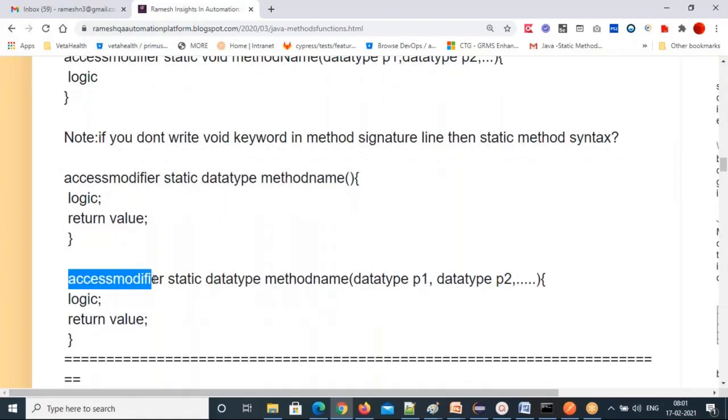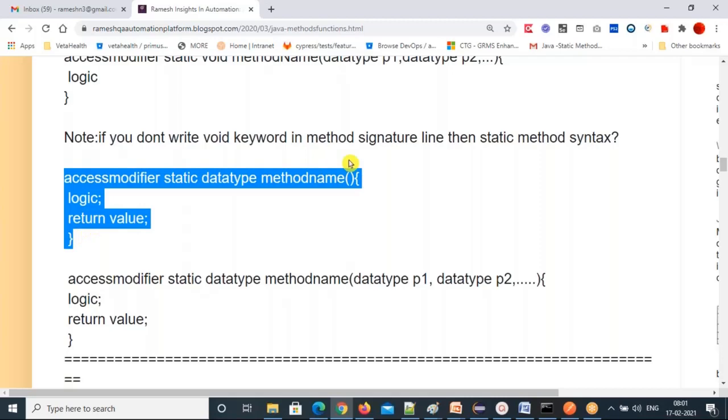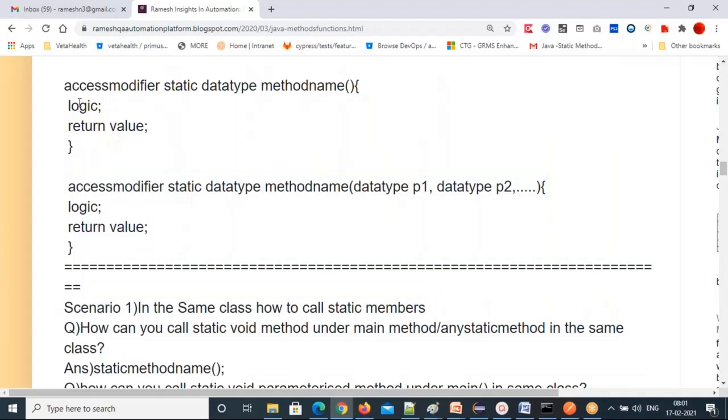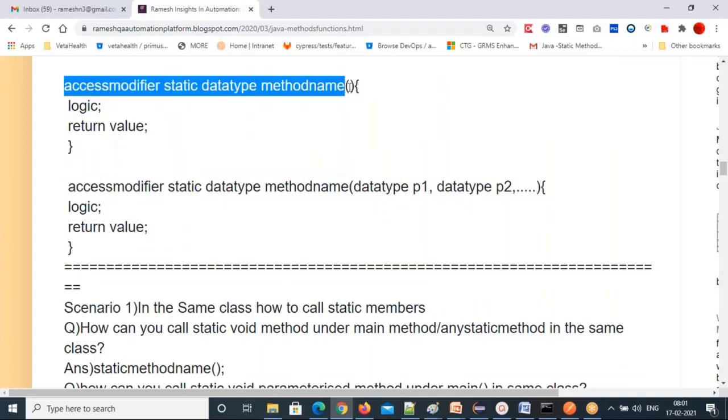Access modifier, static, data type, method name, parenthesis, data type p1, comma, data type p2, and so on. Then you have a logic here, and return the value after the logic, whatever you are getting, return that value. Then end the curly braces. See, that is two methods with return type, without void, with parameters. This is without void with parameters, and this one is without void without parameters. So we have 4 types of methods.